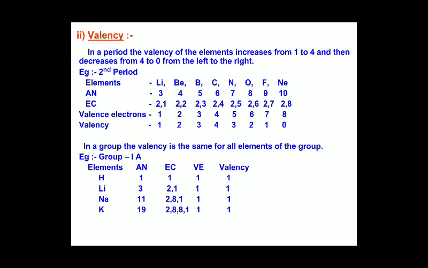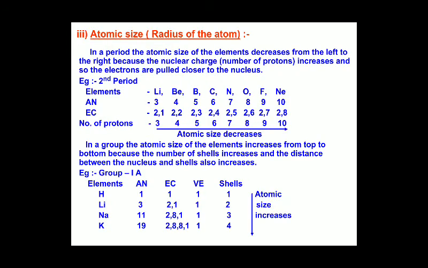Now the next property is the size, that is the atomic size, which is nothing but the radius of the atom. As we all know, each group will be having shells. As it goes down the group, the shells will be increased.